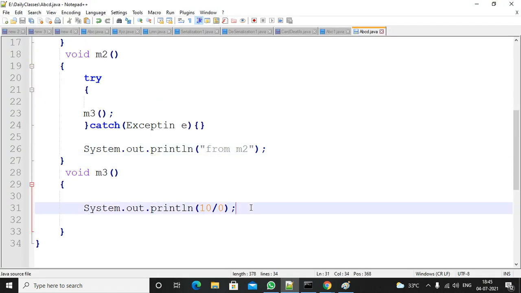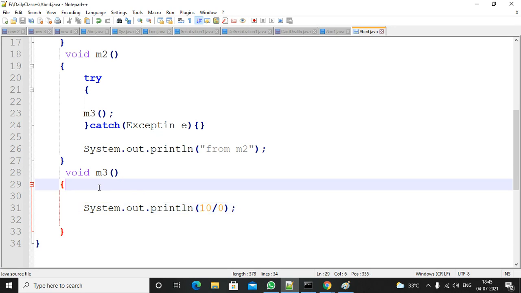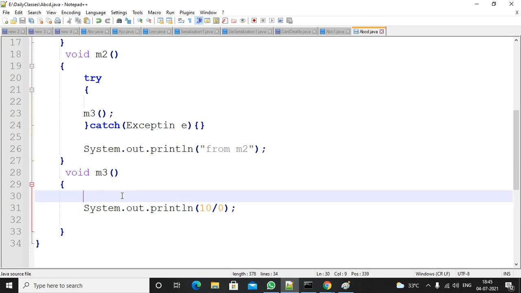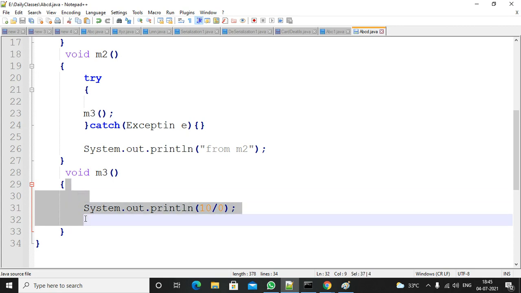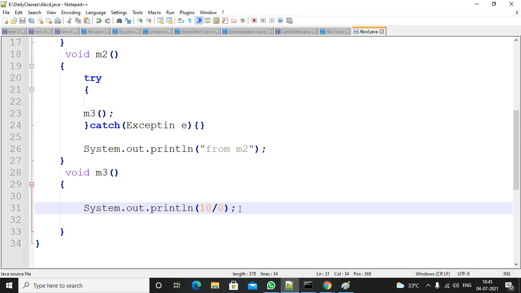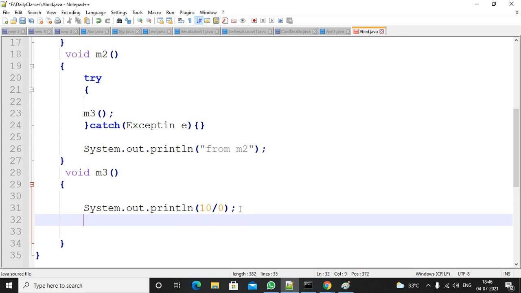Right. So please concentrate. M3 method is there. As part of the M3 method, there is an exception. If the exception is there, first it will verify whether there is any exception handling code. If the exception handling code is not there, the remaining statements won't execute.